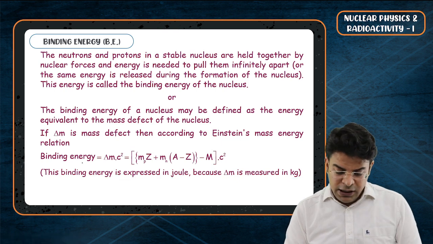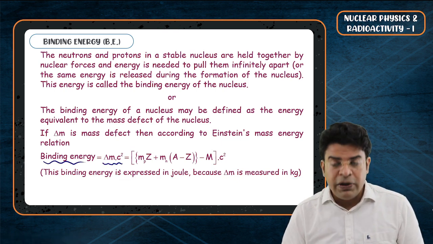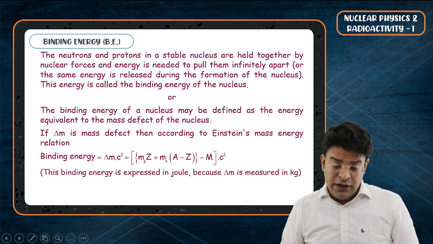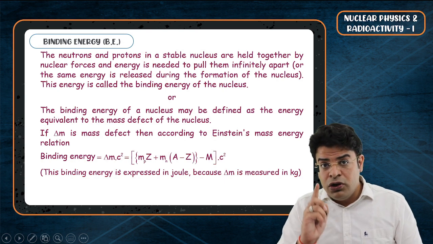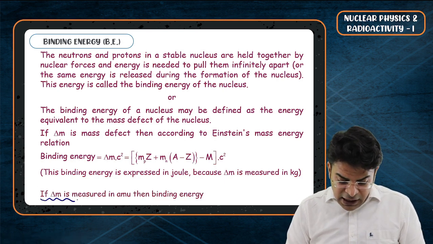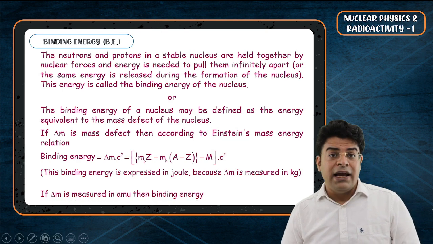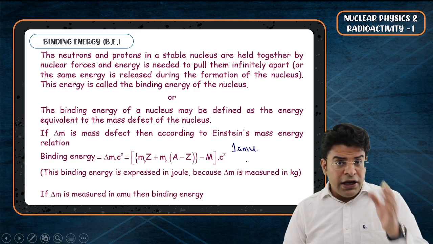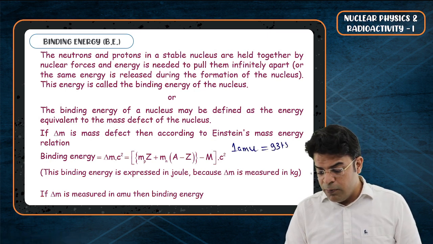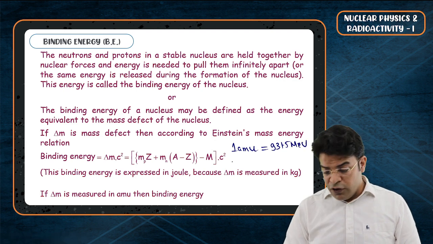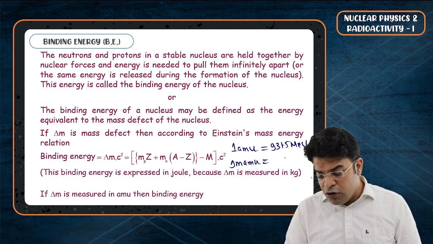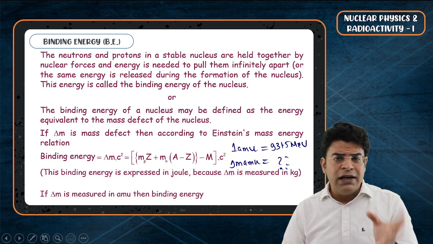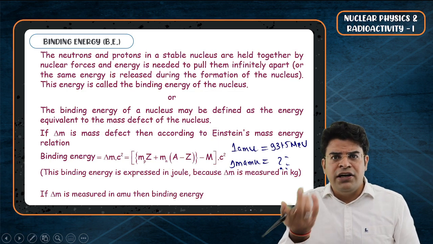When you are using binding energy equals delta M into c square, it means that you are using the SI system. But if you have to play with amu, then better do understand that if delta M is measured in amu, then the binding energy will be how much? So remember that for 1 amu of mass, the energy equivalent is 931.5 mega electron volt. So for delta M amu of mass, how much will be the binding energy? So sir, for 1 amu you get 931.5. For delta M amu, you will get delta M times 931.5.